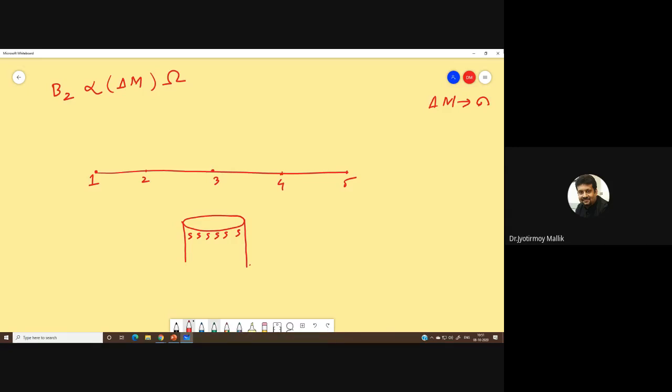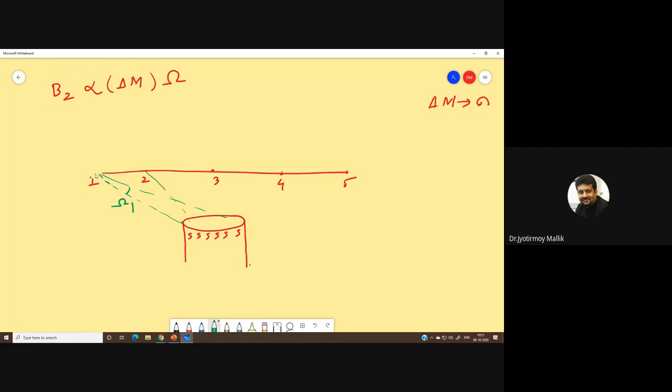Now let us say at point 1, if I take my magnetometer, I will see my solid angle is this, say this is omega 1.